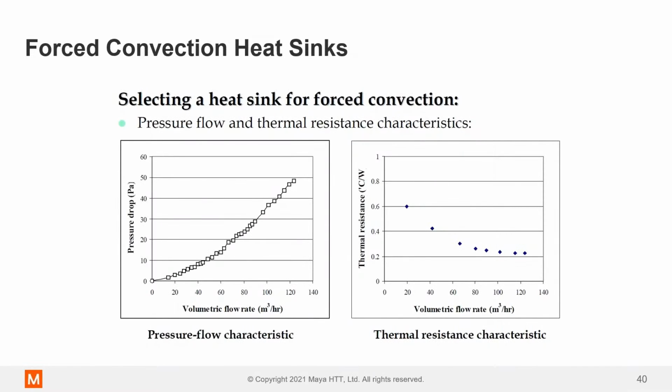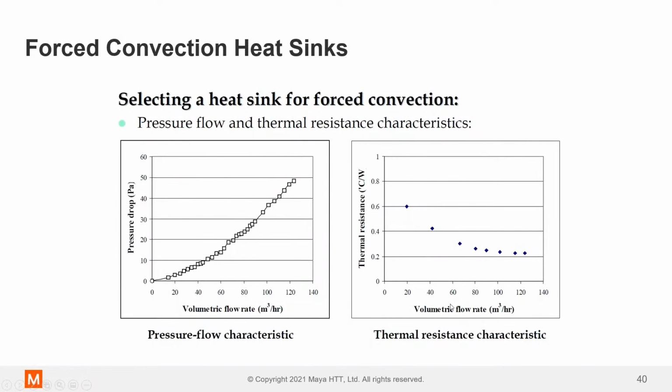Okay, forced convection heat sink. So we were just talking about natural. So forced convection, what we need to compete with now is the hydraulic loss through the heat sink. What do I mean by that? There's going to be a resistance to movement of air as we try and force more and more air through that heat sink, right? So as the flow rate goes up, the pressure loss goes up. Okay, this is a relationship called the pressure loss. Okay, and we need to combat that with a fan.